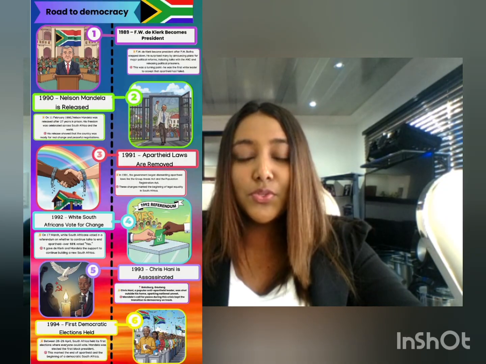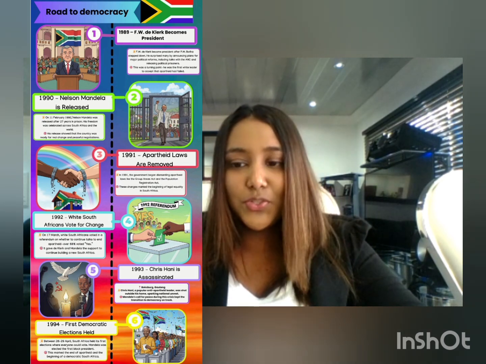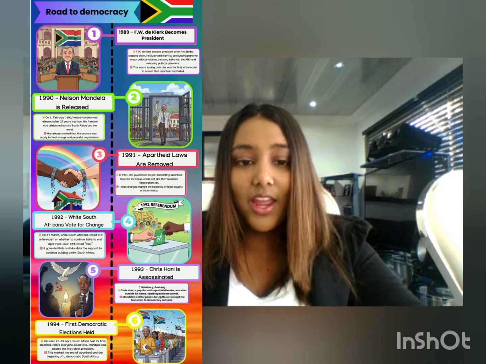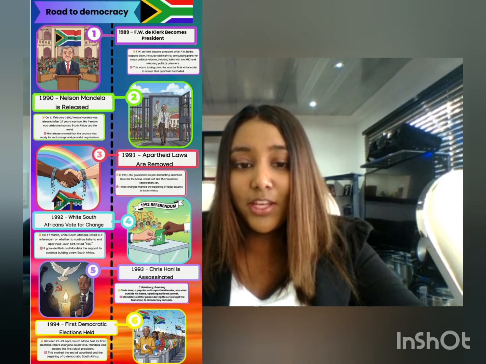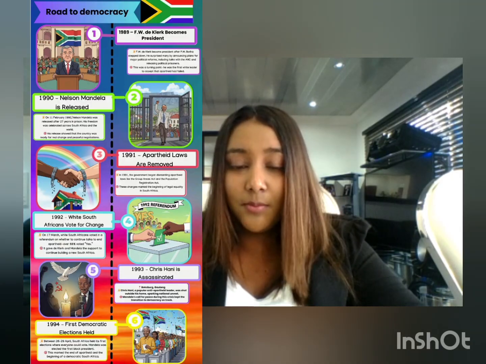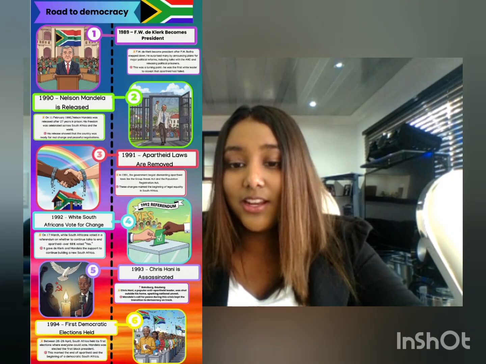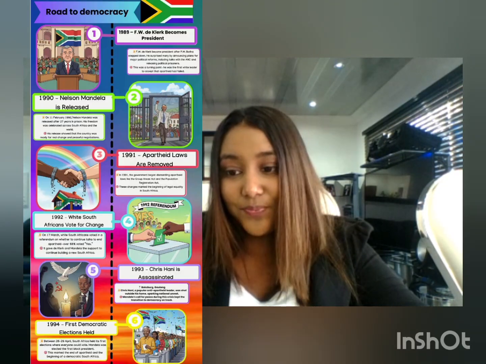This was the first true start to democracy, a system where all citizens have the right to vote and choose their leader. And this event mattered because it officially ended apartheid and marked the beginning of a new democratic South Africa. On the poster, we can see the image of the long lines with Nelson Mandela smiling, and it shows the joy and unity of South Africa for the first democratic election.